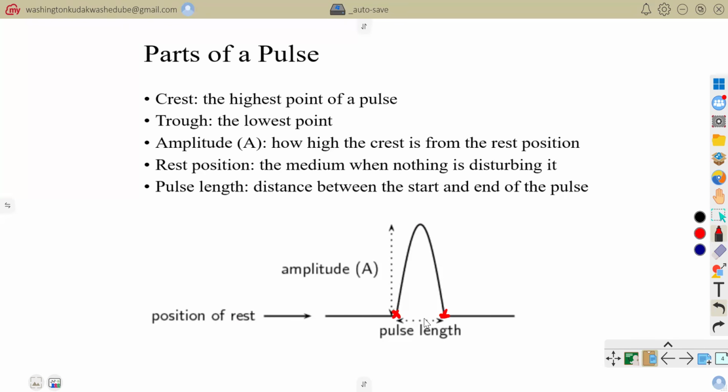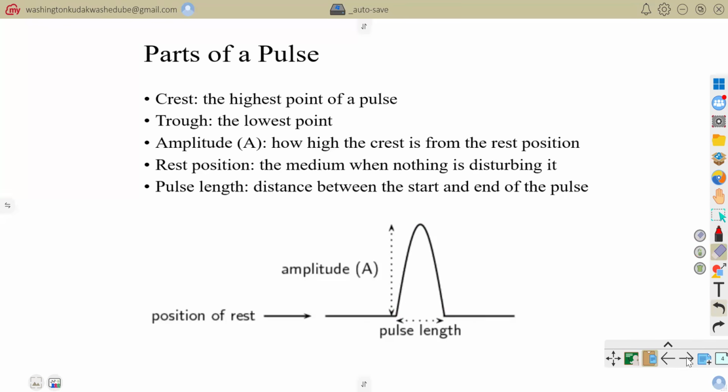So the distance between the start and the finish, or else the end of the pulse, is what we refer to as the pulse length. So these are the parts of a pulse.